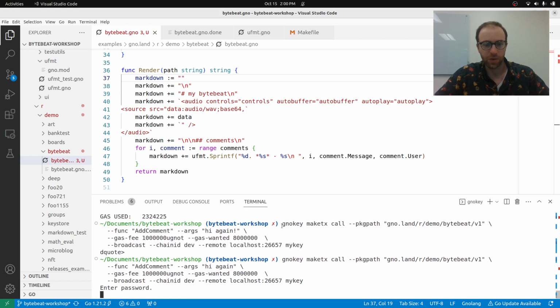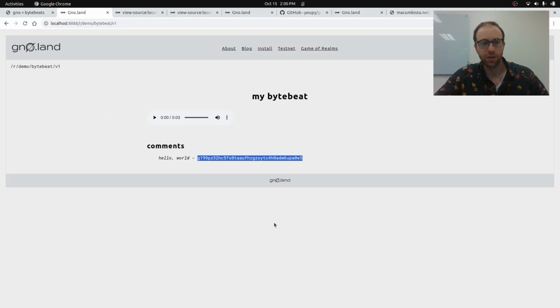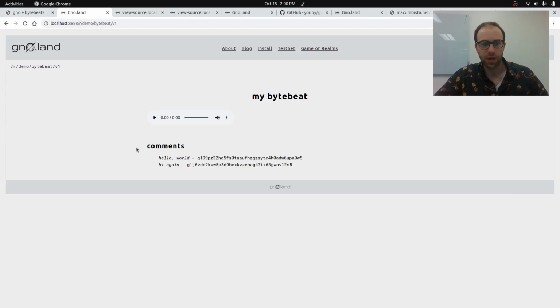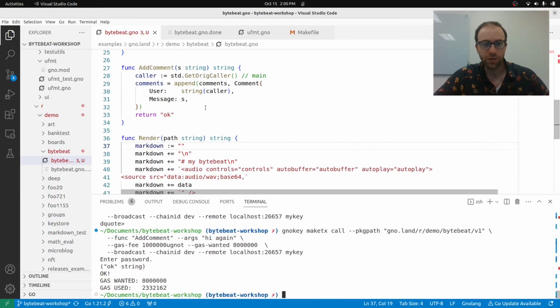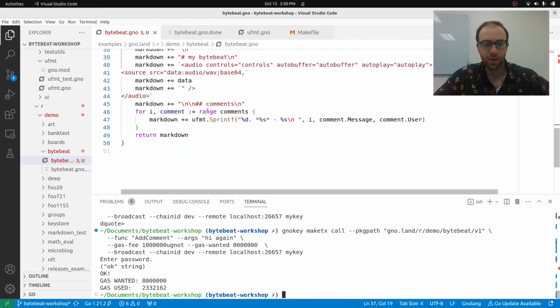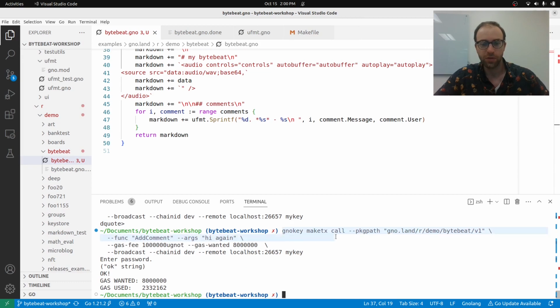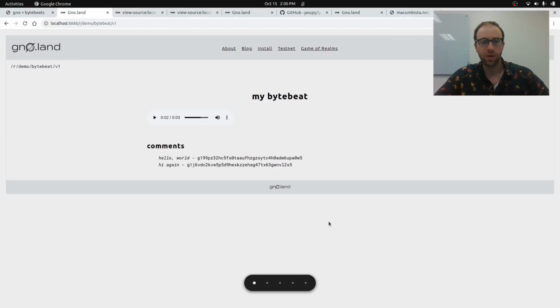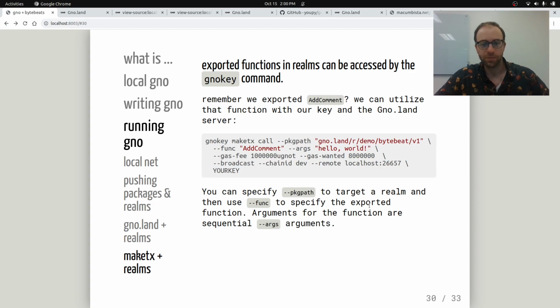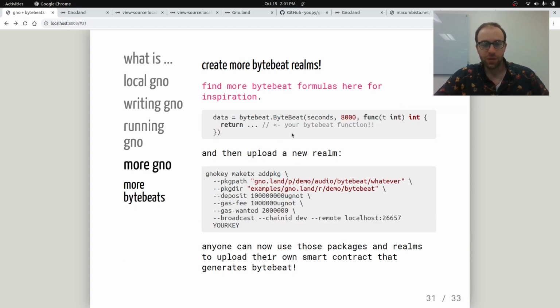No exclamation points. And then password. So that's calling another transaction. So there will actually be another comment on here. And we still have some of our ByteBeat that we can play on here. So using these exported functions, you can really easily add interactions, and you just interact using the make transaction call with your key. So yeah, that's it. You can use this knowledge to basically create all sorts of ByteBeat realms right now.